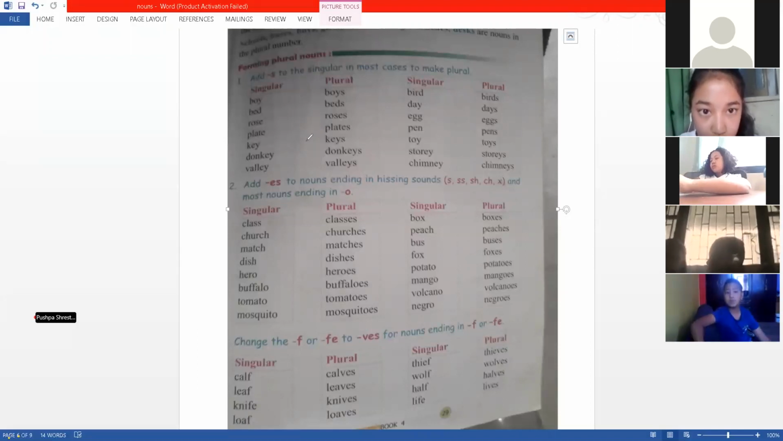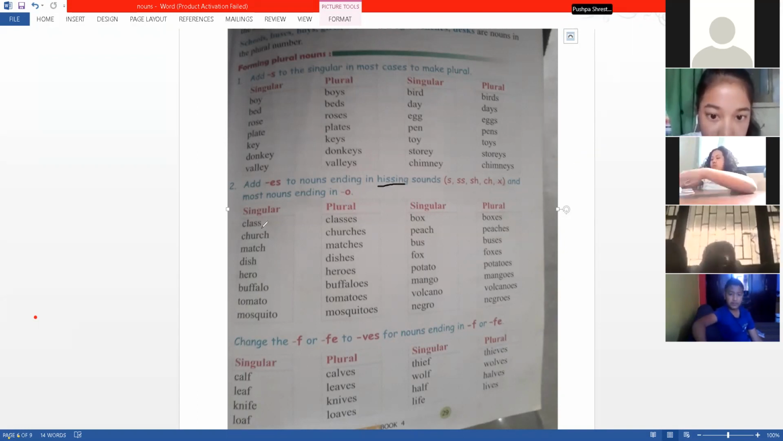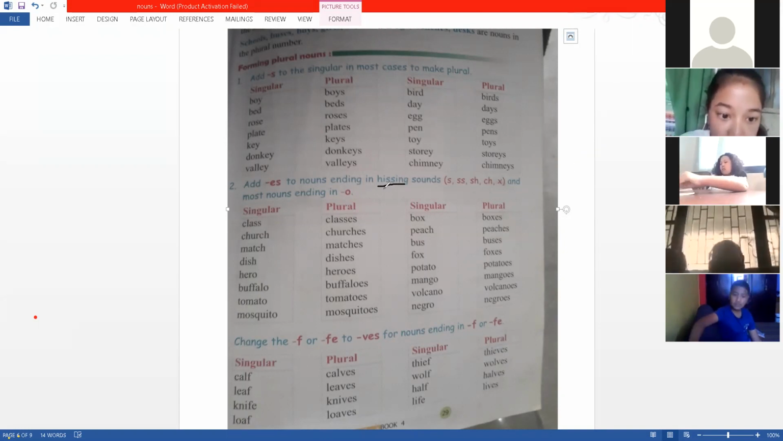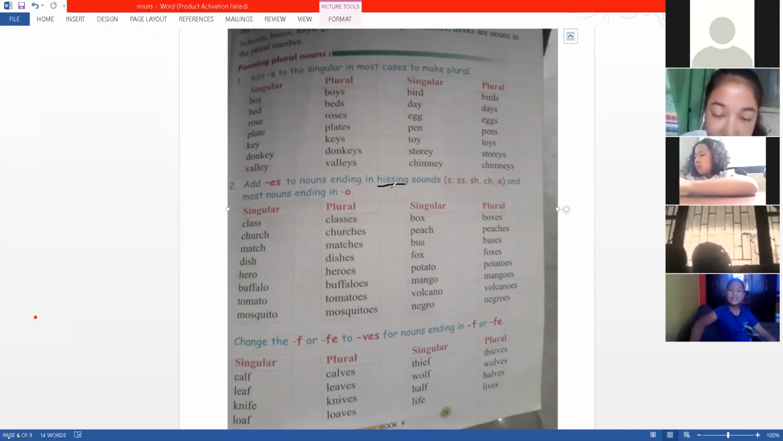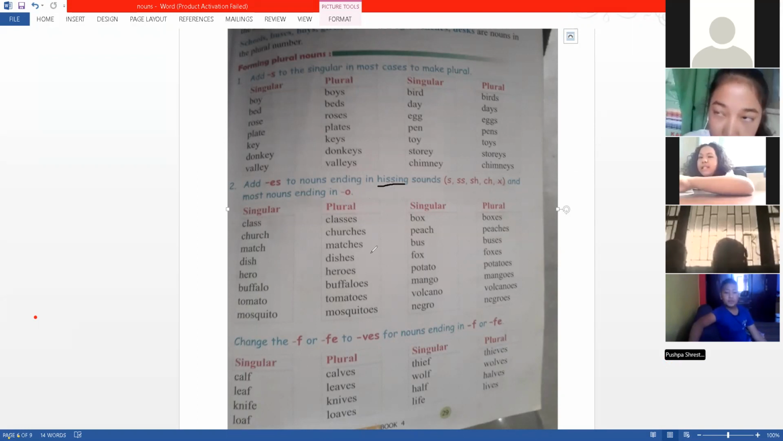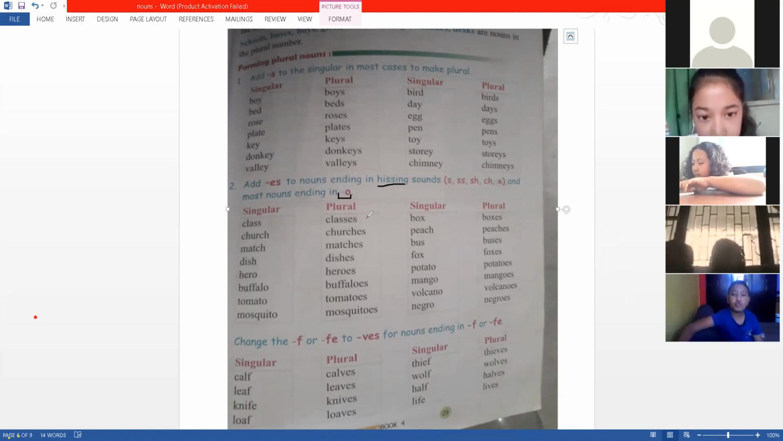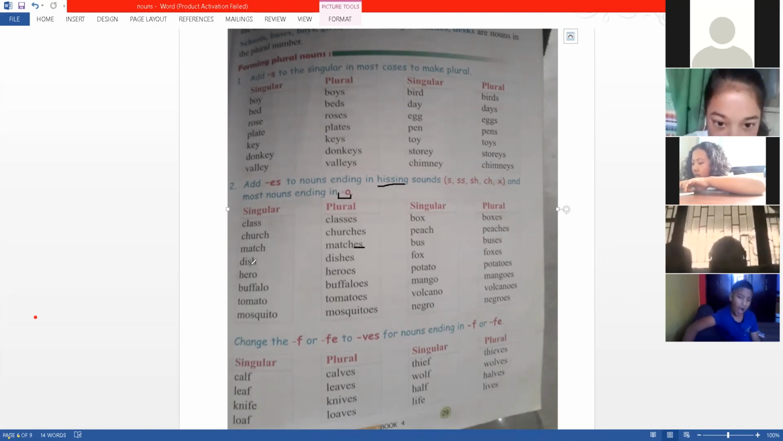It's easy. But when there is a hissing sound at last, hissing sound like in church, or a chaw sound, like pitch, or an o sound, if these sounds are there at last, you are supposed to write es. So it's like match, matches, es. Dish, hissing sound, dishes.